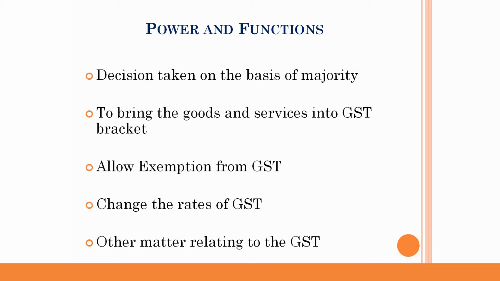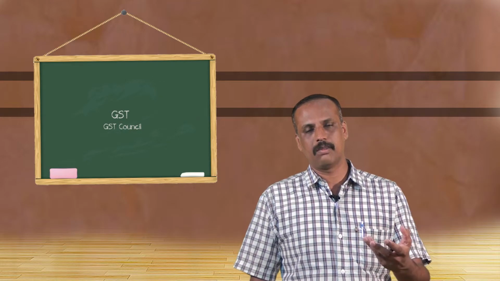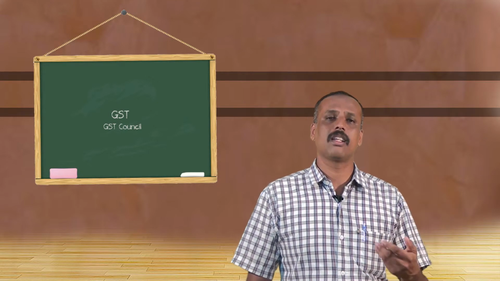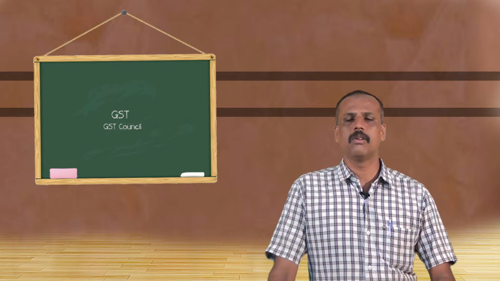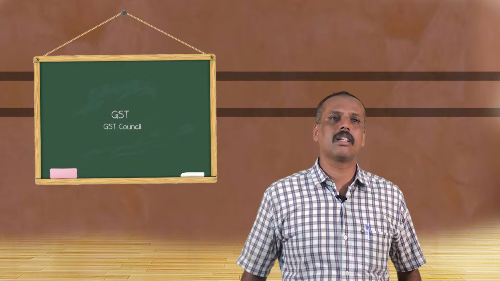In each GST Council meeting, they are discussing problems and other challenges at the time of implementation, the rate of GST on various products, collection of GST and techniques of collection, and what exactly GST is facing as a problem, either in the hands of any trader or customer or, of course, the government. So some powers and functions in the hands of the GST Council are decisions taken on the basis of majority.